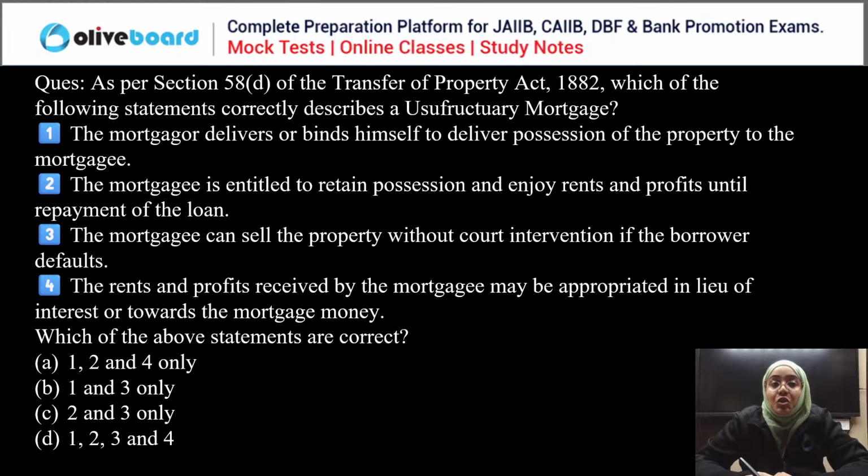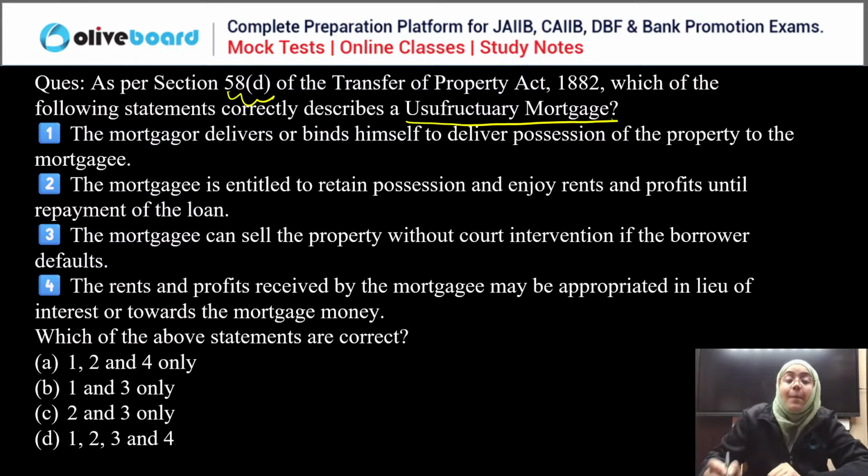As per Section 58D of the Transfer of Property Act 1882, which of the following statements correctly defines a usufructuary mortgage? The mortgagor delivers or binds himself to deliver the possession of the property to the mortgagee.